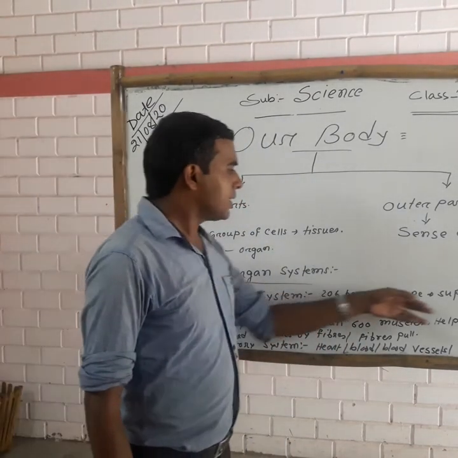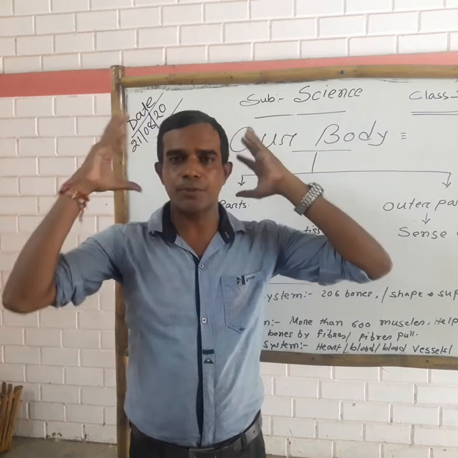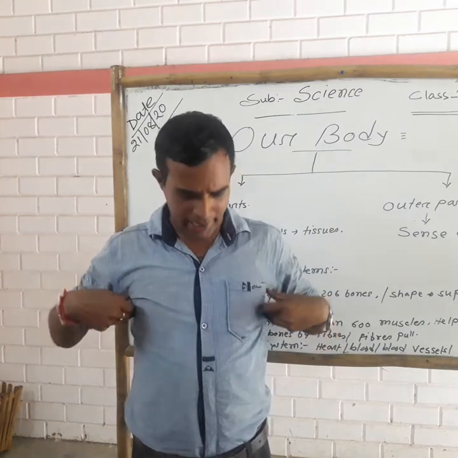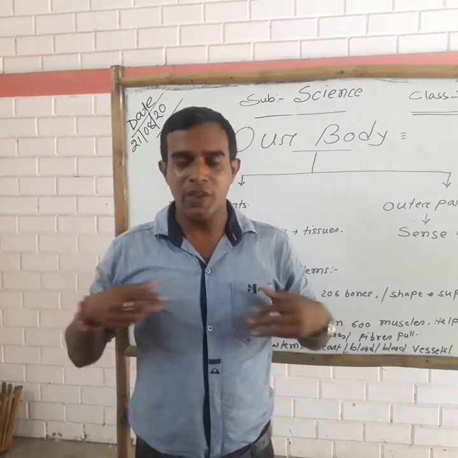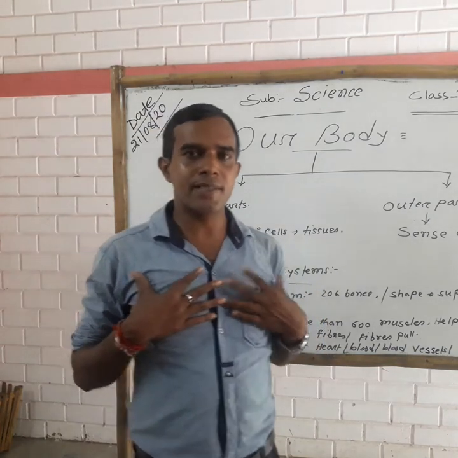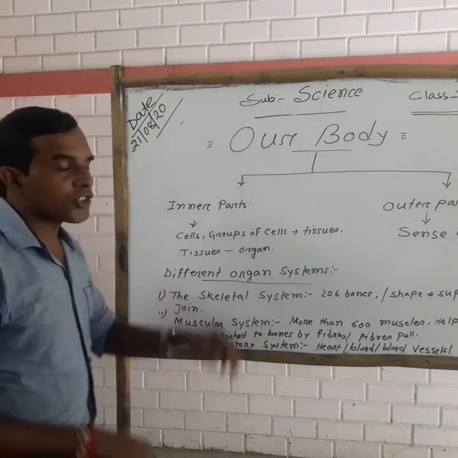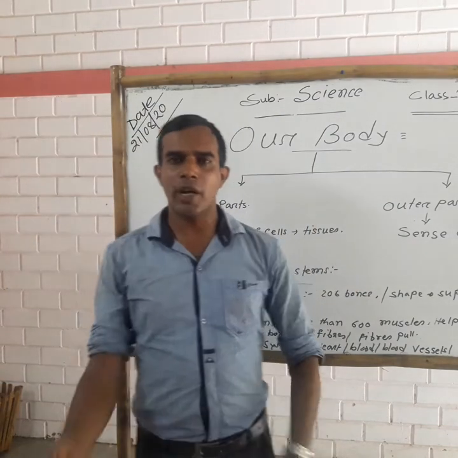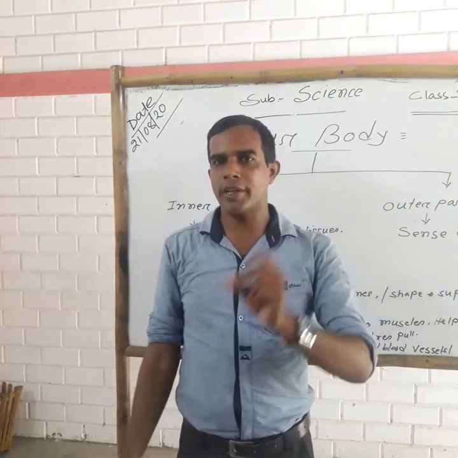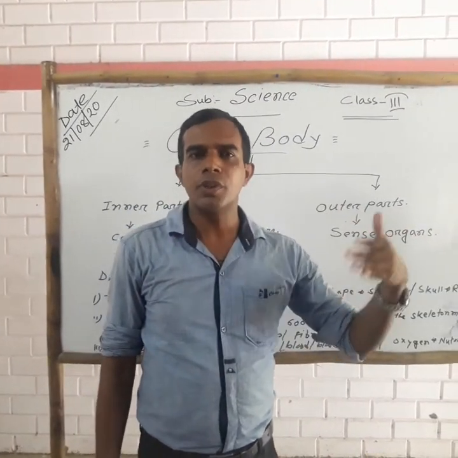In the skeleton system there is a skull. This skull protects our brain. There are ribs, so many bones that make one case, and this case is named the rib cage. The rib cage protects our heart and our lungs. And in the skeleton system there are joints. When two bones meet together, this place is called a joint. Joints help us move from one place to another and do our work.